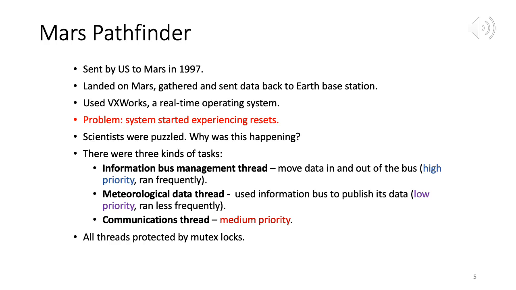So it's definitely very likely that they are operating on shared data. Because of that, all these threads were protected by mutex locks. Okay. So you can see now the stage is set for this priority inversion, similar to what happened in our earlier slides.